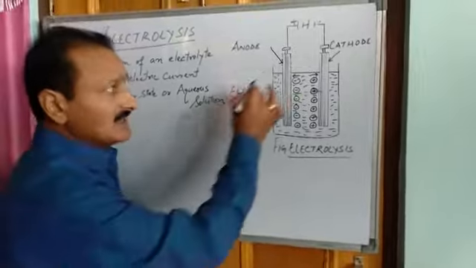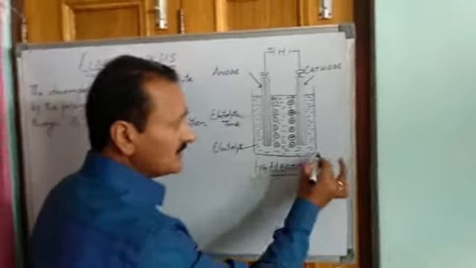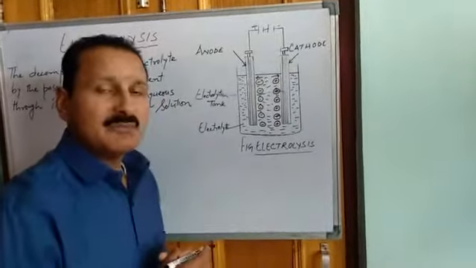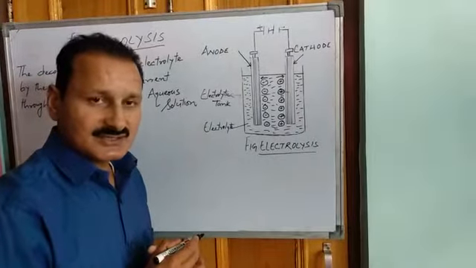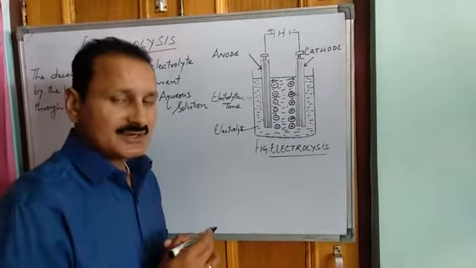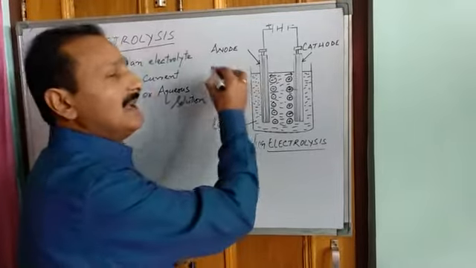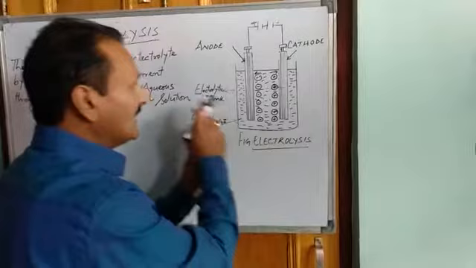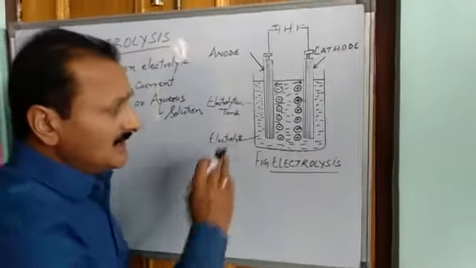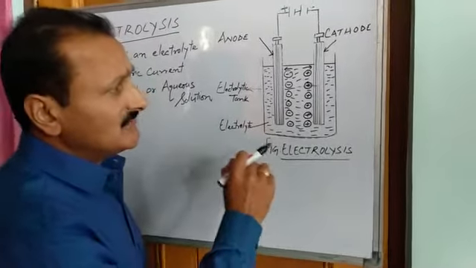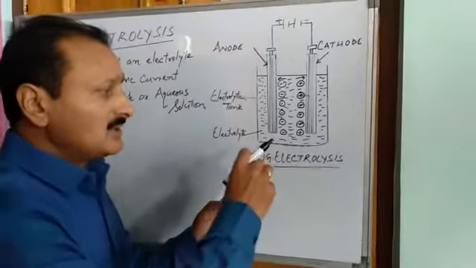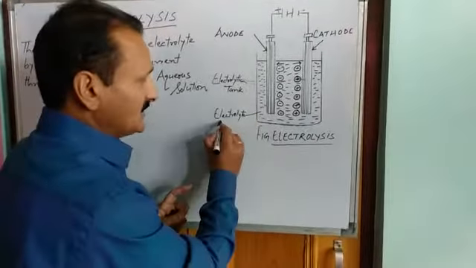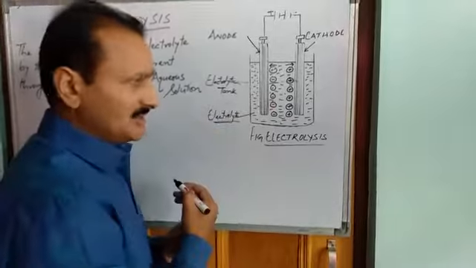Please remember, this outer tank should be made up of either glass, because glass is a bad conductor of electricity, or it can be any other bad conductor of electricity. So this tank is known as electrolytic tank. In this electrolytic tank, we pour an electrolyte. We pour any electrolyte in it.